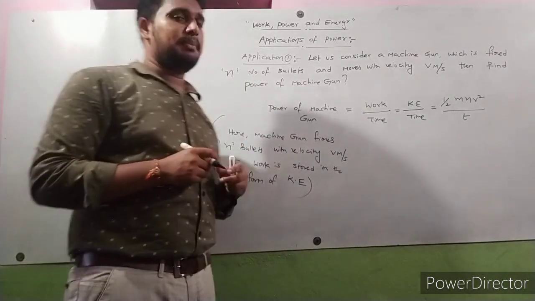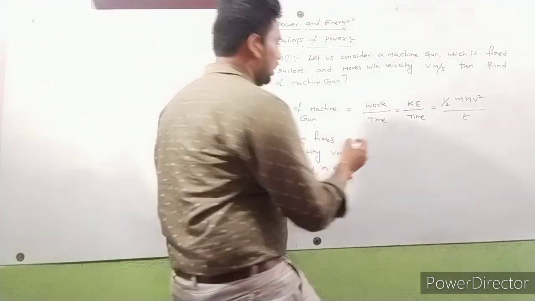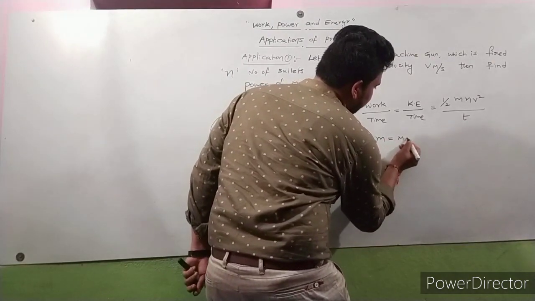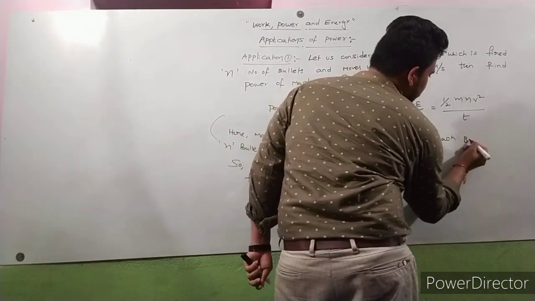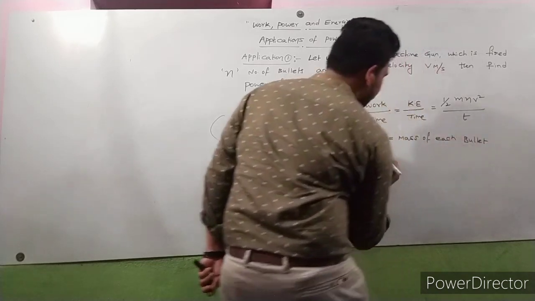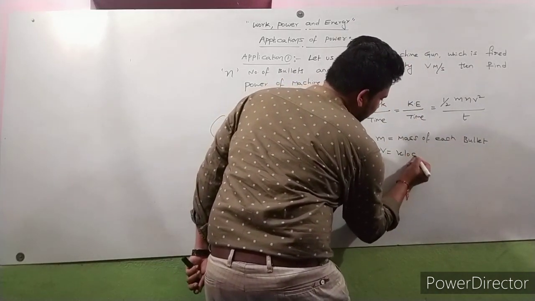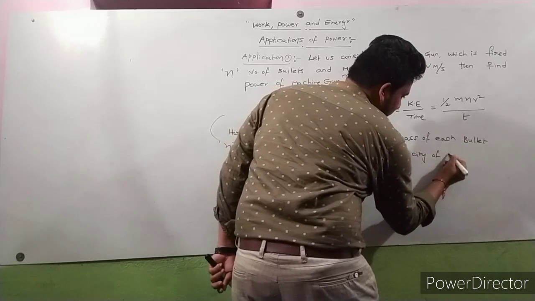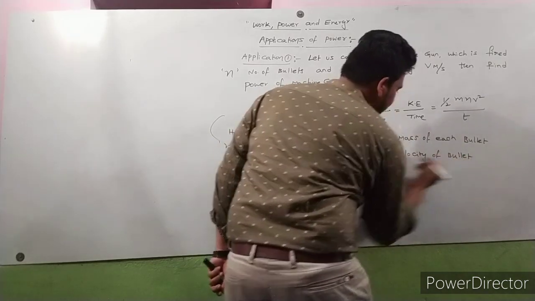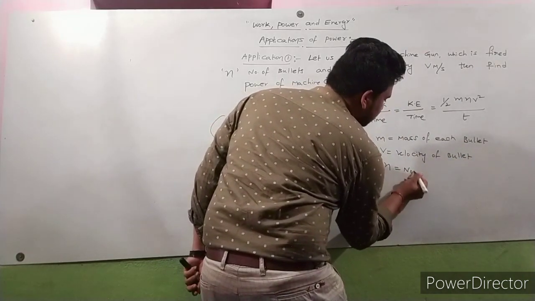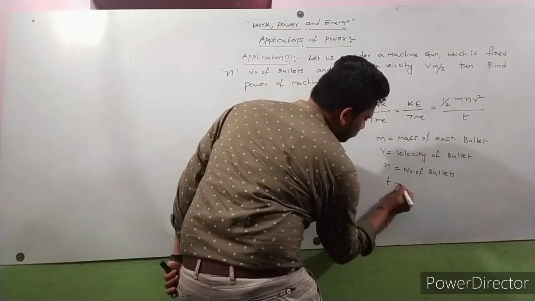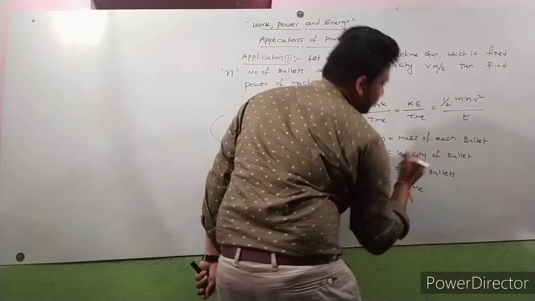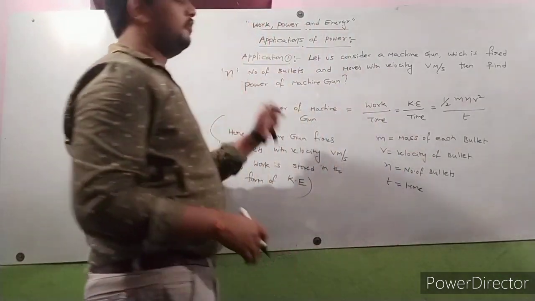Here small m is the mass of each bullet, v is the velocity of the bullet, n is the number of bullets, and t is time.